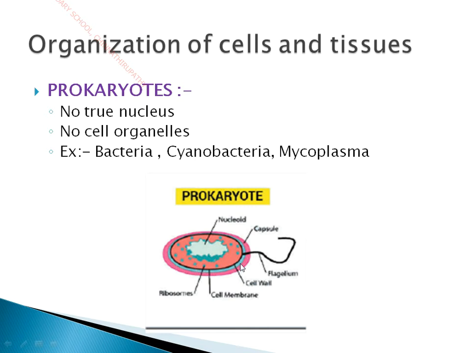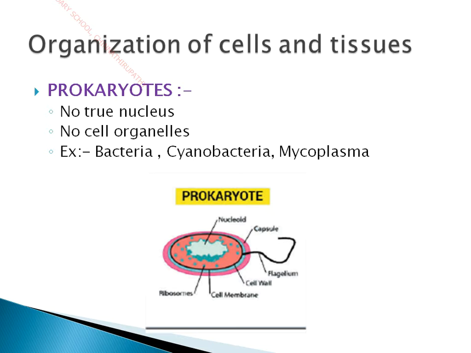So here the cell has an outer covering called the cell membrane or cell wall, and in addition to that, it has a slimy layer called the capsule, which is mainly meant for its protection. And here you can see some ribosomes floating, and it has a flagella for its locomotion, for its movement from one place to another. The movement is very much necessary for its food, shelter, and protecting itself from its enemies.